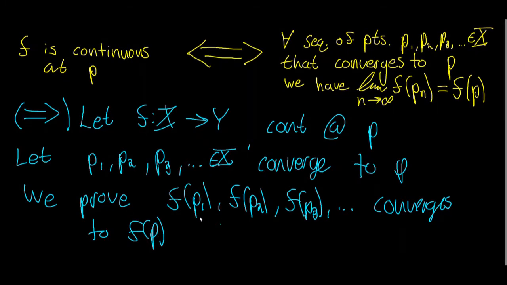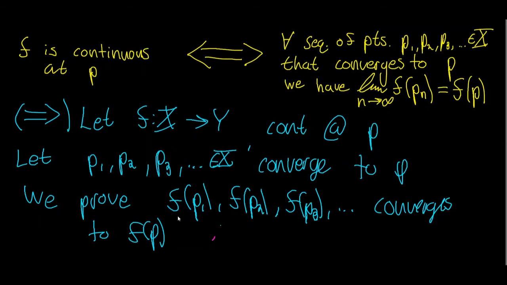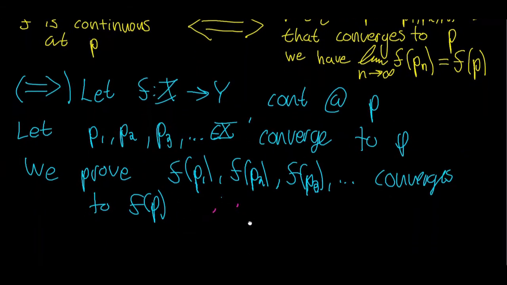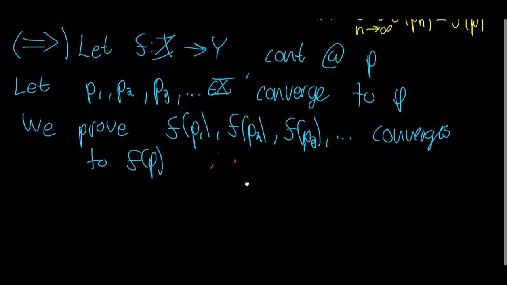So take a second and try to prove that this sequence converges to f of p, and make sure to leverage the fact that f is continuous at the point p. So I'm assuming you've given it a try. So one way to show that this sequence right here converges to f of p, and this is by no means the only way, but one way is to use directly the definition of convergence.